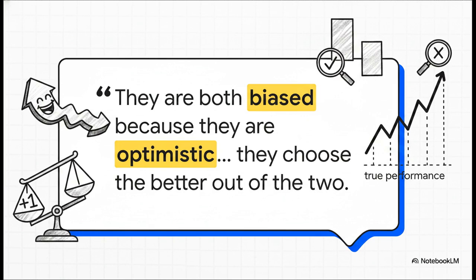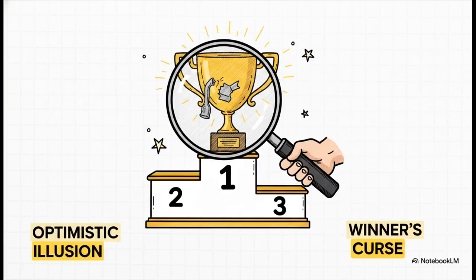We have proven mathematically, through Jensen's inequality and the formulas for expected values, that taking the maximum is inherently flawed. Both are biased because they are optimistic. By choosing the better out of the 2 on a specific sample, you mathematically guarantee an overestimation of the true performance. To wrap things up, whenever you select the best out of several options, whether we're talking about hyperparameters, feature sets, or entire algorithms, the performance metric you observe during that selection process is always an optimistic illusion. Optimization, in a weird way, ruins the very metric it relies on.